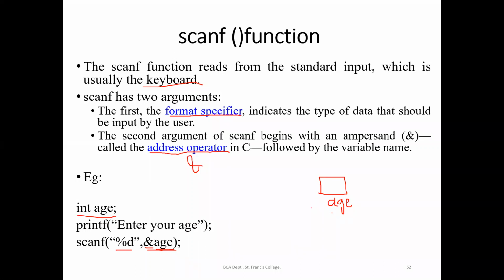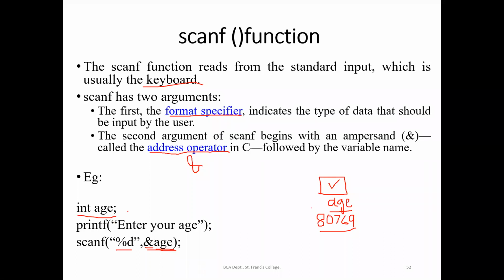Each memory space is recognized by an address. Your house will have a house name as well as an address, the street name and all. Likewise, each memory space also has an address, which is a numeric address. So it will have some number, which is taken as the address of the memory location. There are two things: one is the value which we can store inside that variable, and the other is the address of that variable.